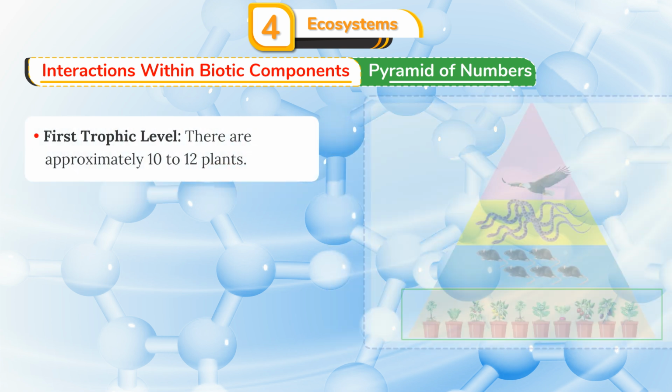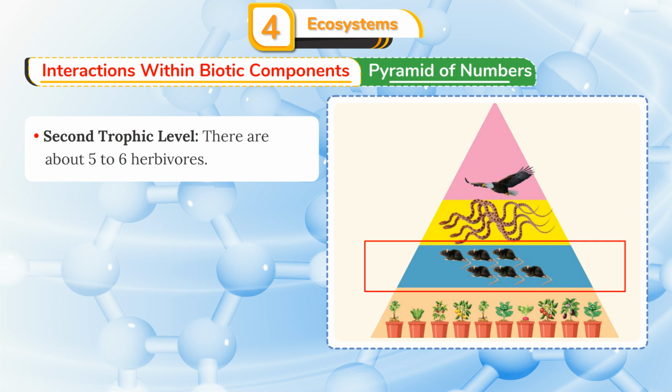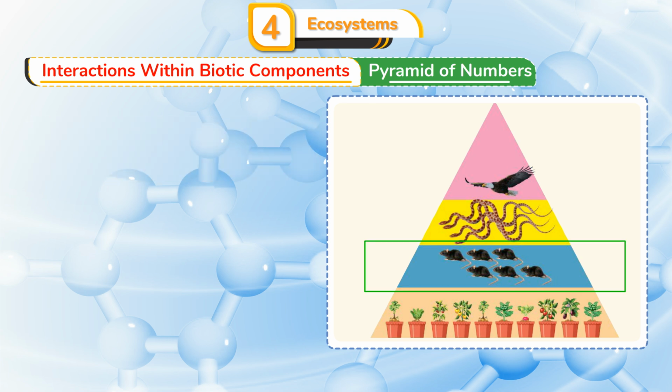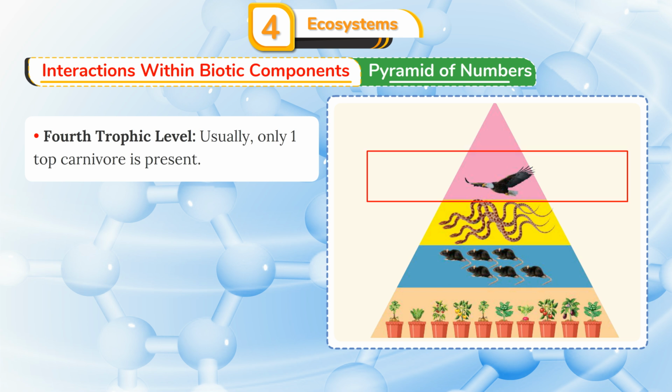For example, first trophic level, there are approximately 10 to 12 plants. Second trophic level, there are about 5 to 6 herbivores. Third trophic level, there are about 3 to 4 carnivores. Fourth trophic level, usually only one top carnivore is present.